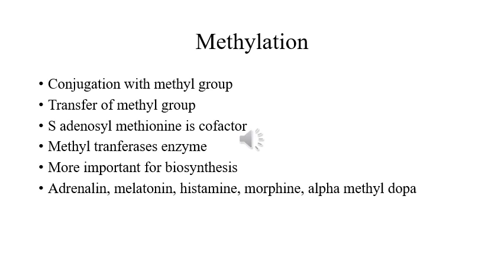And the third type of phase 2 reactions are methylation, or conjugation with a methyl group. It involves basically the transfer of a methyl group from the cofactor, and the name of the cofactor is S-adenosyl methionine, to the acceptor substrate by various methyl transferase enzymes.